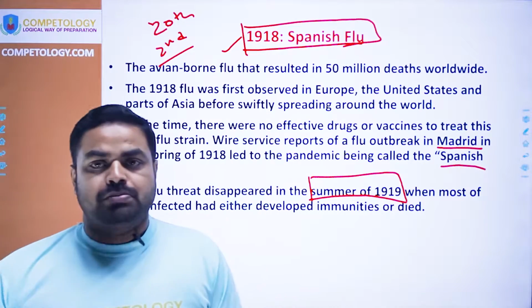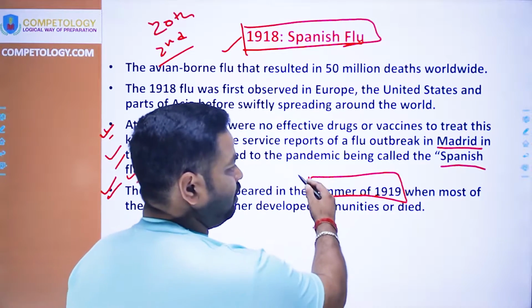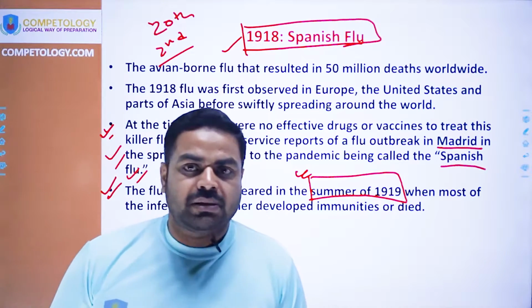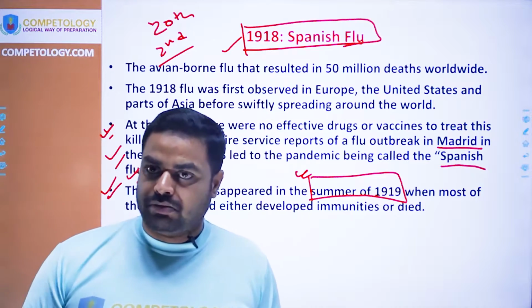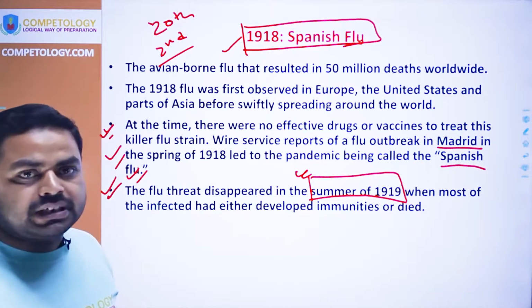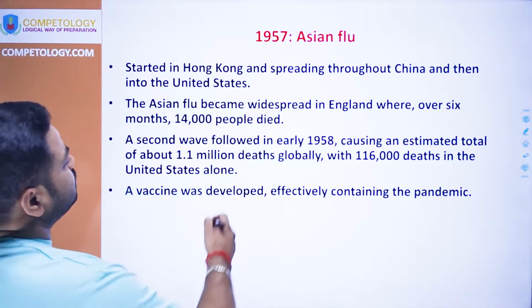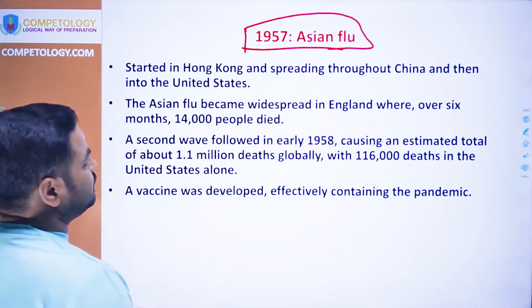The pandemic got eradicated by itself by the summer of 1919, and the same thing was thought by people this time also during COVID, that after the summer it will go away by itself, but this has not happened, and the second wave resurfaced.